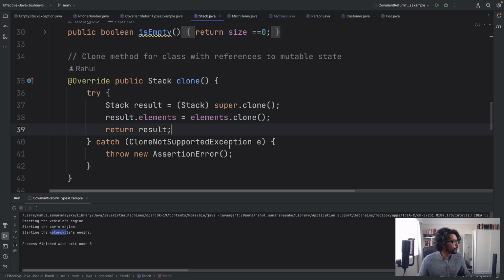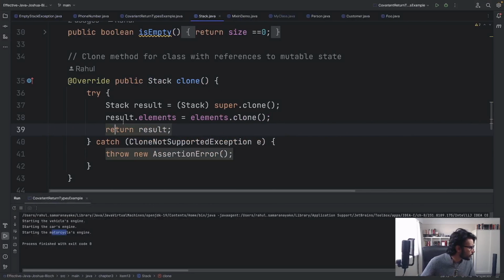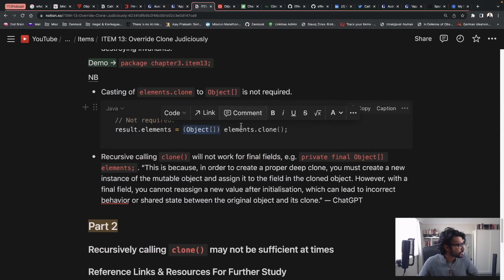And that's the problem we're trying to solve here. Really, if you get this point from this whole elaborate video, you get this part of what I'm trying to convey here. And then to end this part of the item, a few nota benes. The first one is, you probably noticed we aren't doing any casting like this in this clone method. It's not required because this is the only time it's ideal to use the clone method directly in the superclass object, for an array.